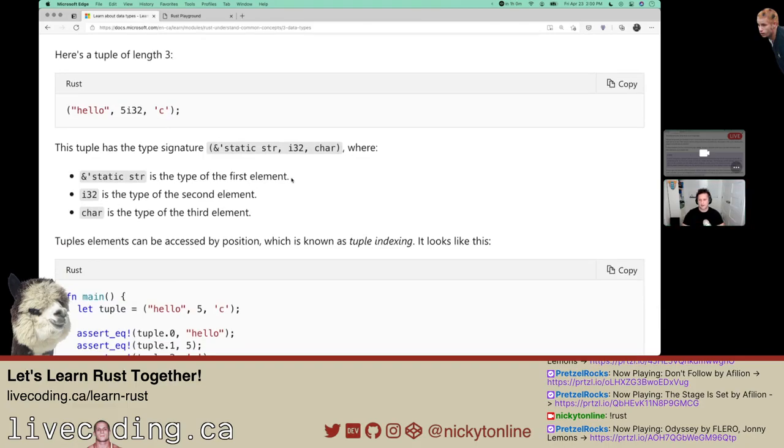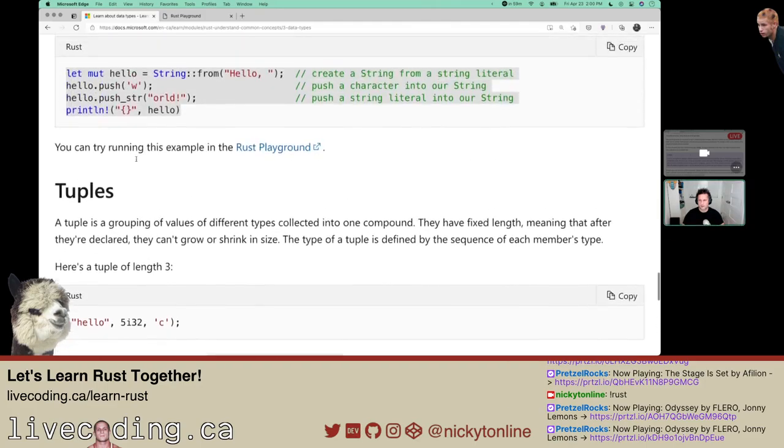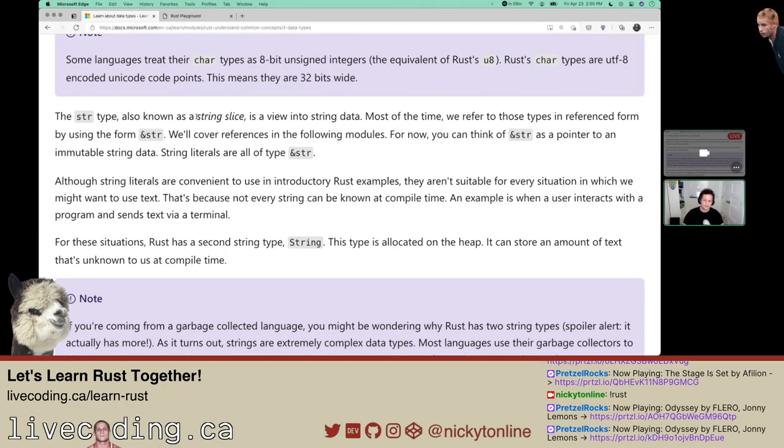ampersand apostrophe static str, i32, char. Okay, I get the last two there, the i32 and char. So let's dig into the hello. The hello is in double quotes, so it's not a character. Let's figure out here. It's static, meaning, what was the str type again if we go back up here? The str type is a string slice. It's a view into string data.